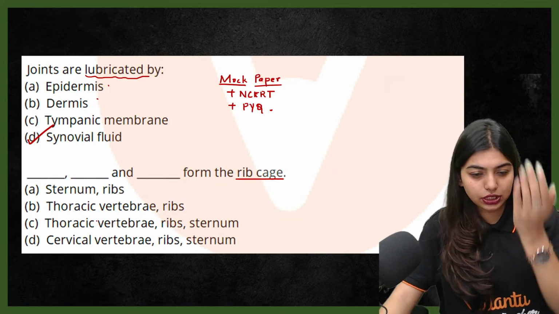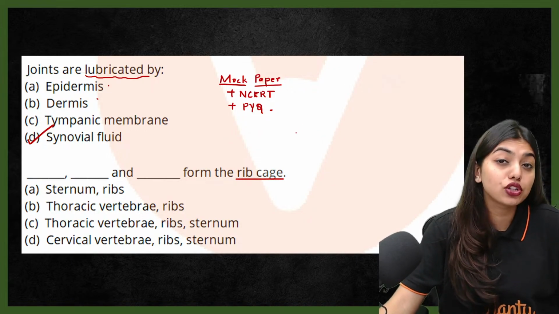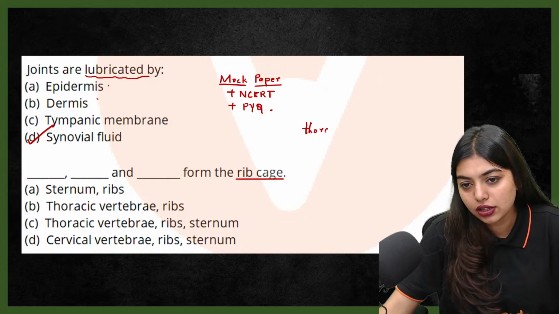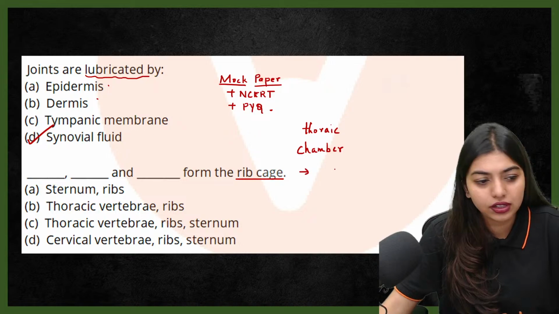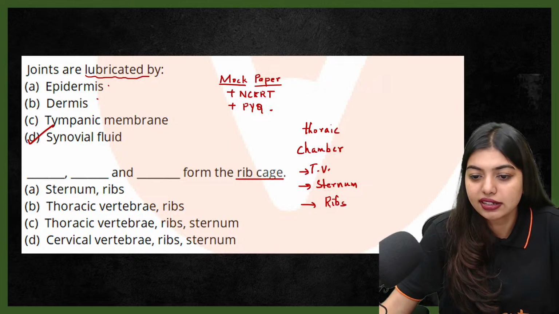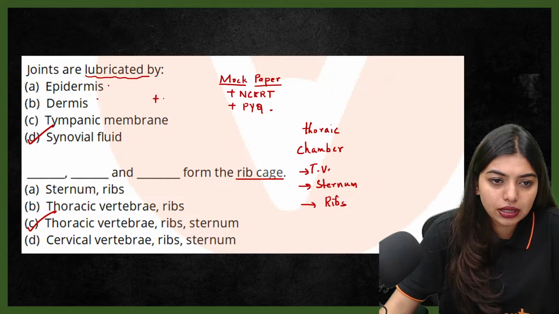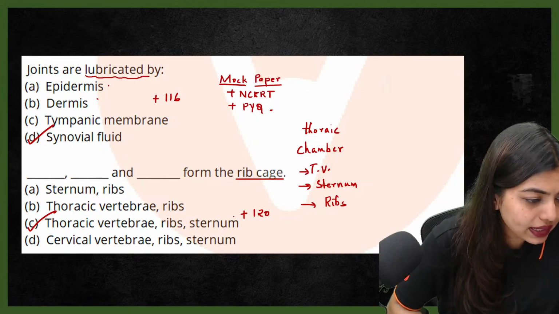Perfect. Thoracic vertebrae, ribs and sternum. So that will entirely form your rib cage, where your diaphragm also we have studied in breathing and exchange, no? Which forms your entire thoracic chamber. Okay, what is it made up of? It is made up of your thoracic vertebrae, I'm writing TV, sternum in the ventral side, and ribs, and diaphragm also comes down. So the answer is going to be option number C. So this is going to be plus 116 and this is going to be plus 120, okay, 120 marks.